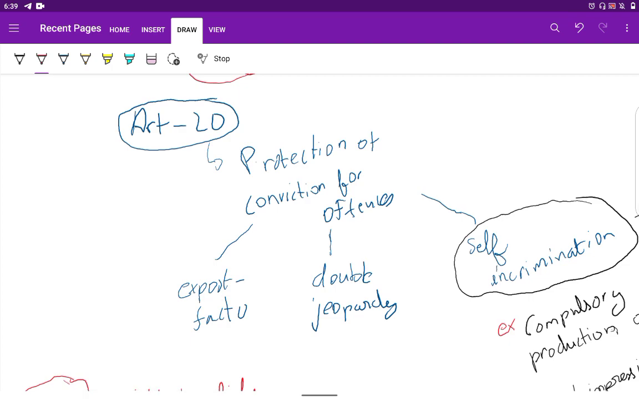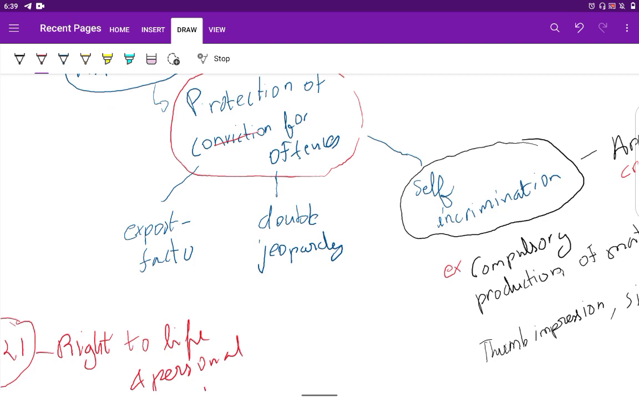Then Article 20. What does Article 20 give? Protection. It gives protection to convicts, based on three areas: ex post facto, double jeopardy, and self-incrimination. What do we mean by ex post facto?